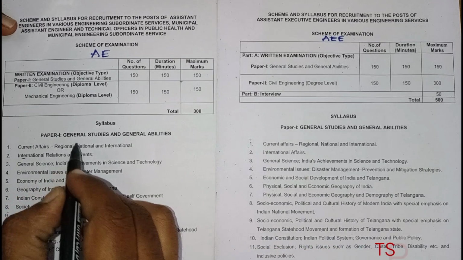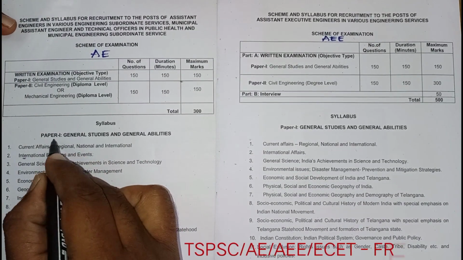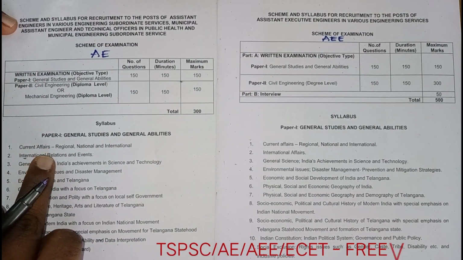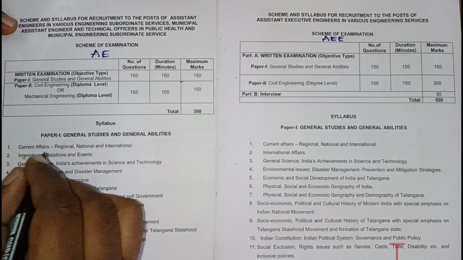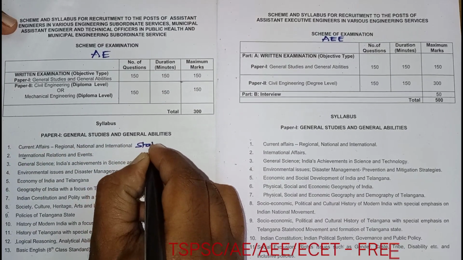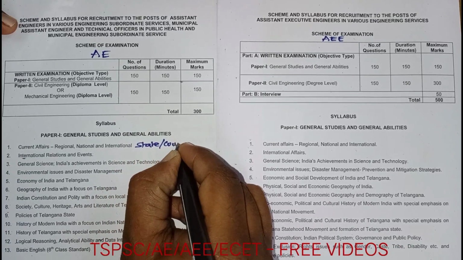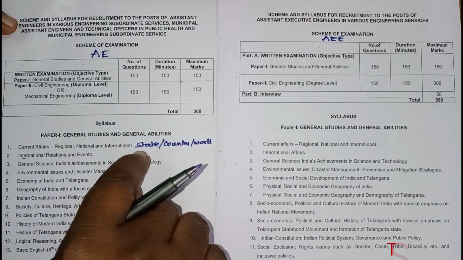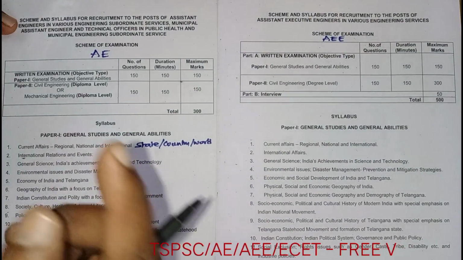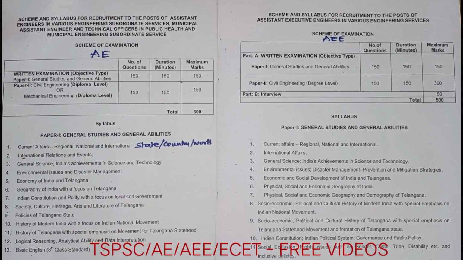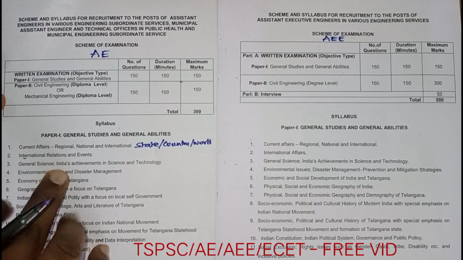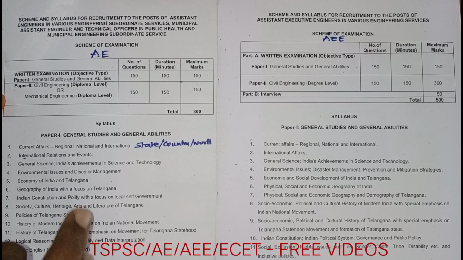Coming to general studies and general abilities, paper 1, first there are current affairs: regional, national and international. Regional means our state, national means our country, and international means the world. Next, international relations and summits, meaning events, summits, and the relations between countries. You will have all these things.